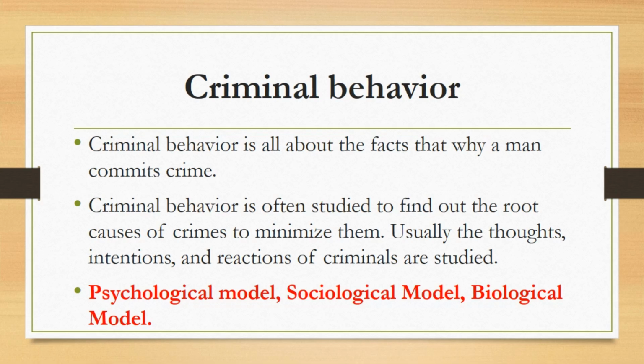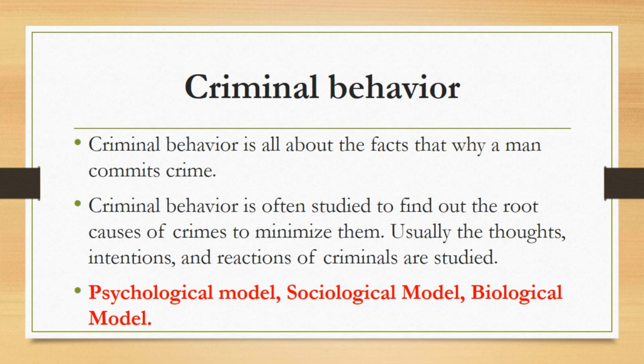Usually there are three main models of studying criminal behavior. They include the psychological model, in which the psyche of the criminal is studied, that is, his mental health, how he behaves towards other people, and whether he is mentally okay or not.